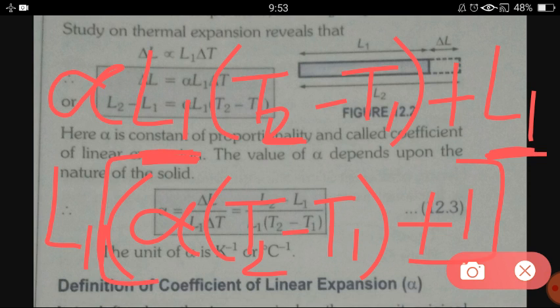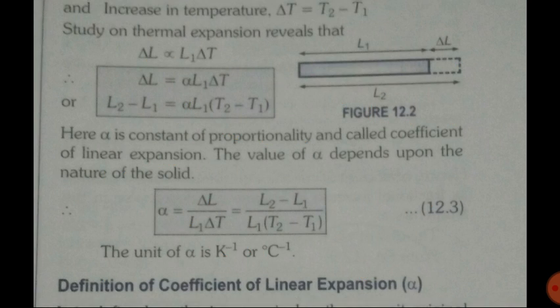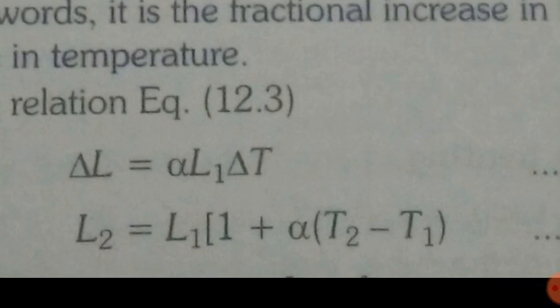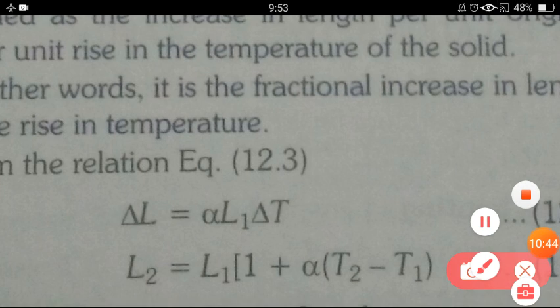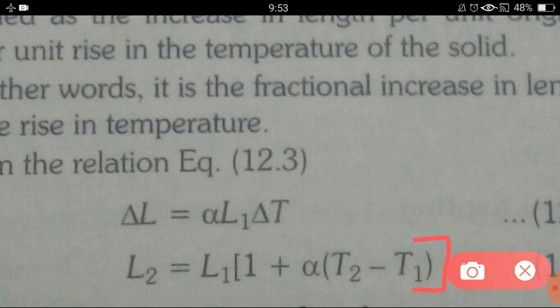Okay, if we take L1 as common, we get this equation, alpha T2 minus T1 plus 1, or we can also write it as 1 plus alpha T2 minus T1. Okay, so I hope you understood how this equation came. L2 equals L1, then in brackets 1 plus alpha T2 minus T1, and here will be the closing bracket. So from that equation we got the value of L2, and this L2 is the final length now, after absorbing the heat.